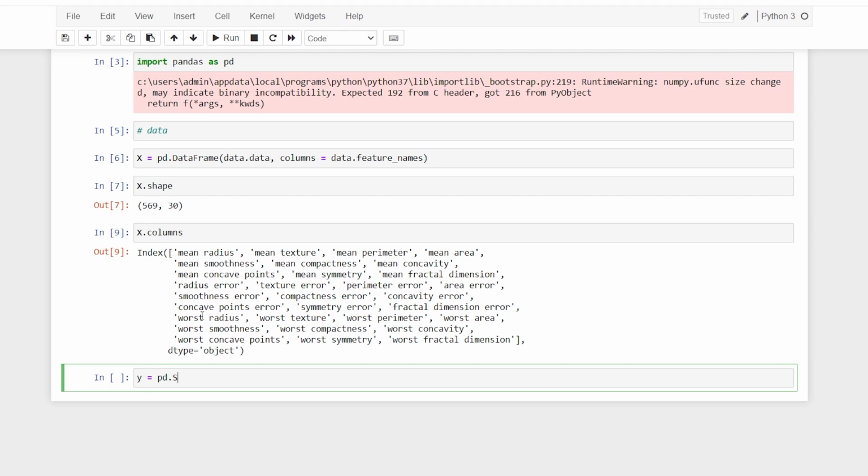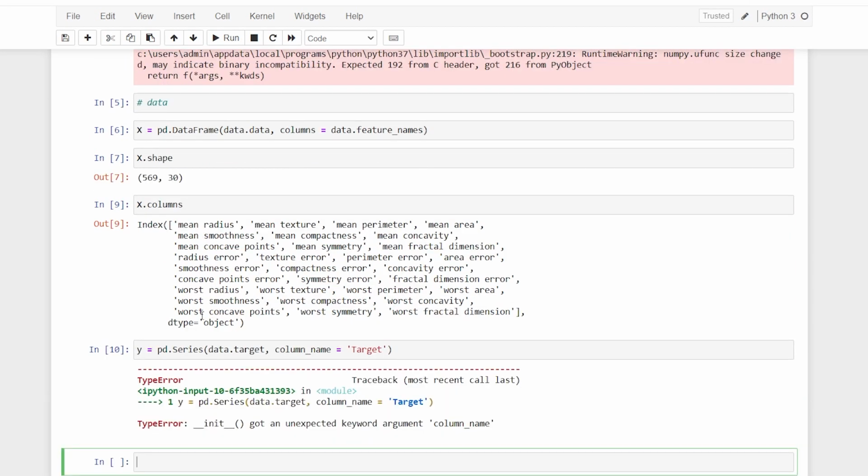Later on I'll also make Y. So here I'll say pd.Series, because it is a single series. The way I do it, I'll say data.target, and I'll say column name equal to target.